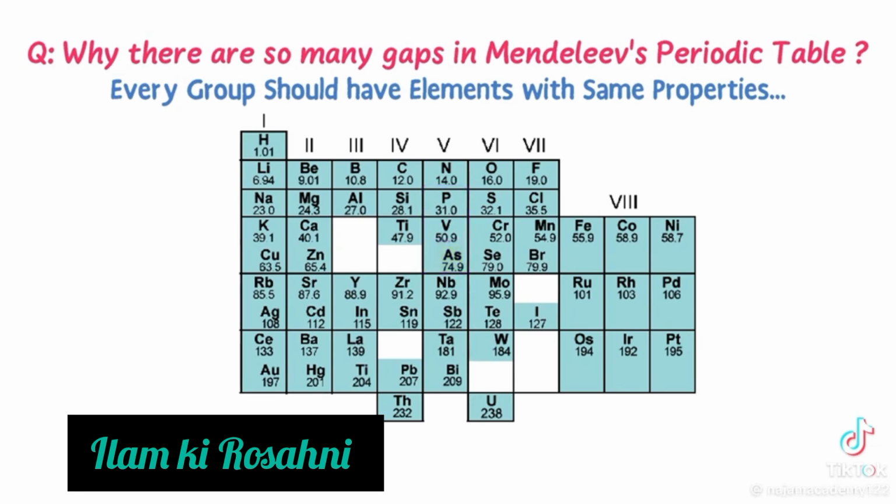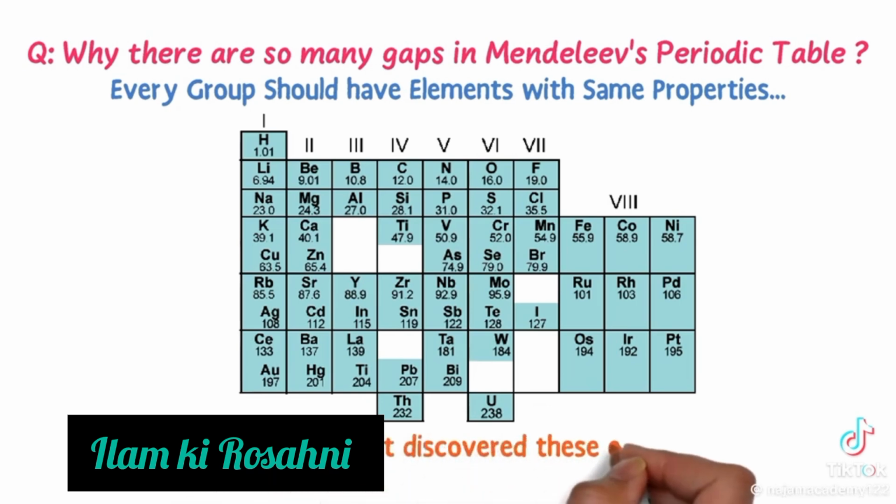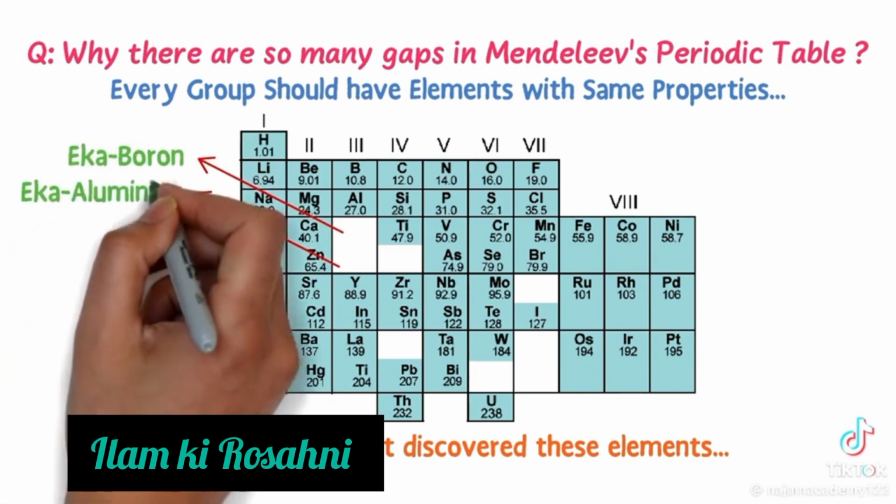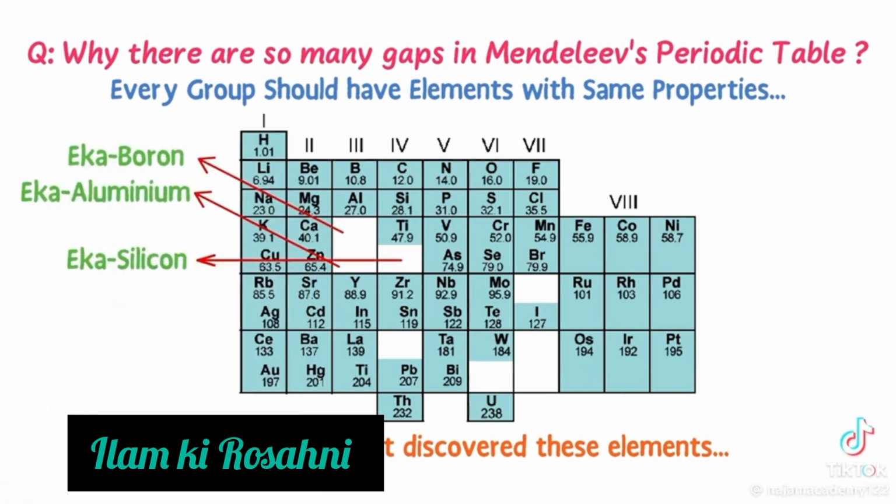Also, Mendeleev was so genius that he stated these gaps exist because we haven't yet discovered these elements. Even he predicted the properties of these not yet discovered elements. Mendeleev called these unknown elements eka-boron, eka-aluminium and eka-silicon.